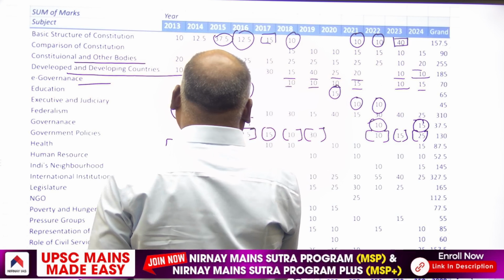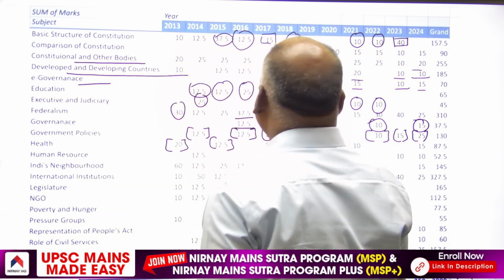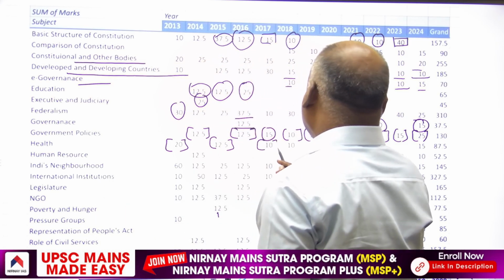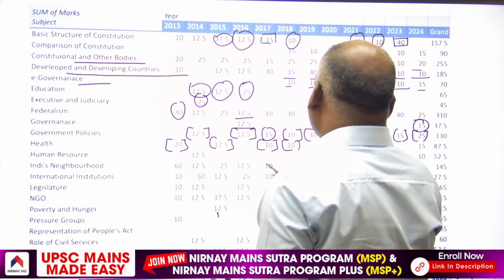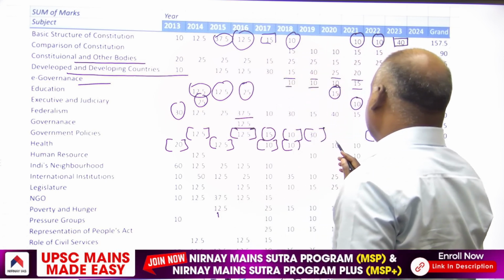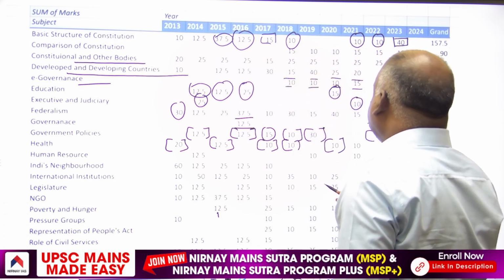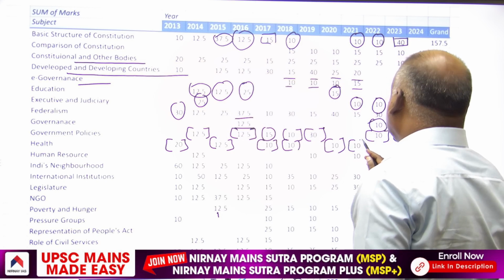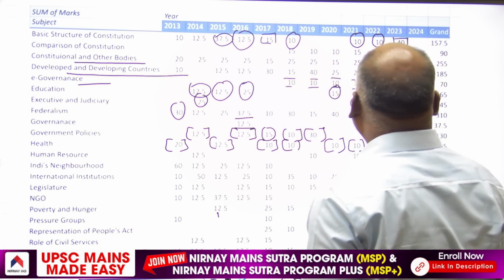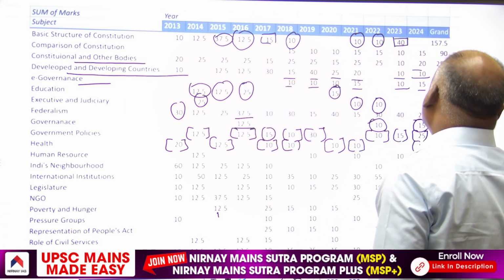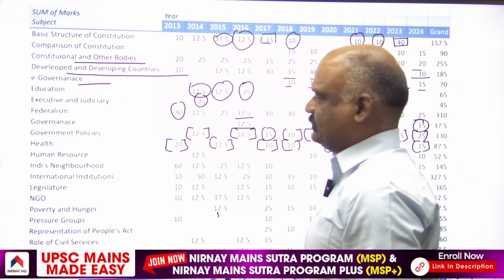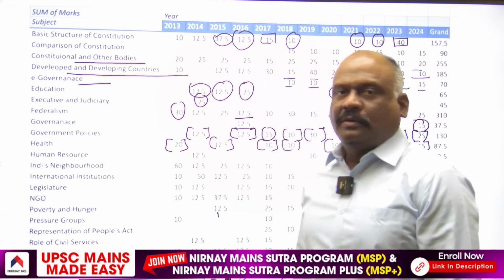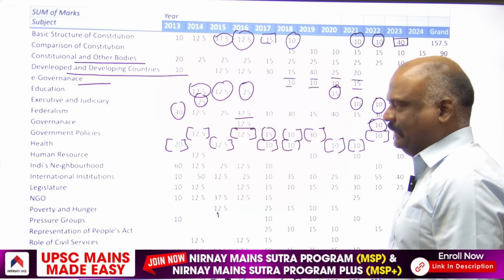In 2015, 12.5 marker 1. In 2017, 10 marker. In 2018, 10 marker. In 2020, again 10 marker. In 2021, again 10 marker. And in 2024, 15 marks. In 2024, 15 marks from health.